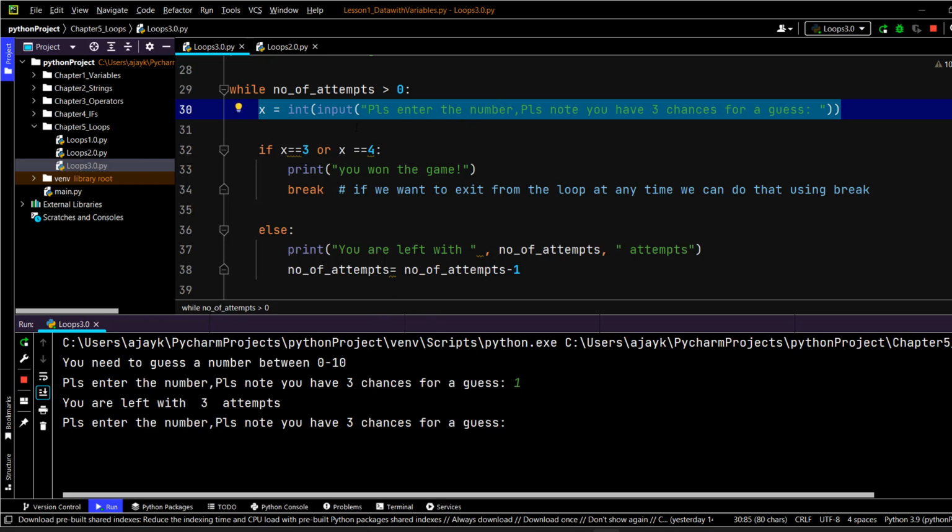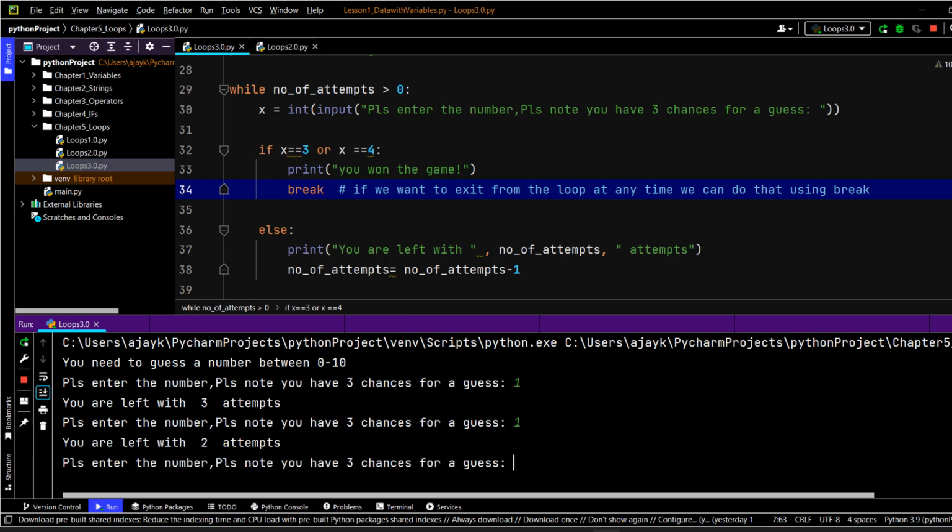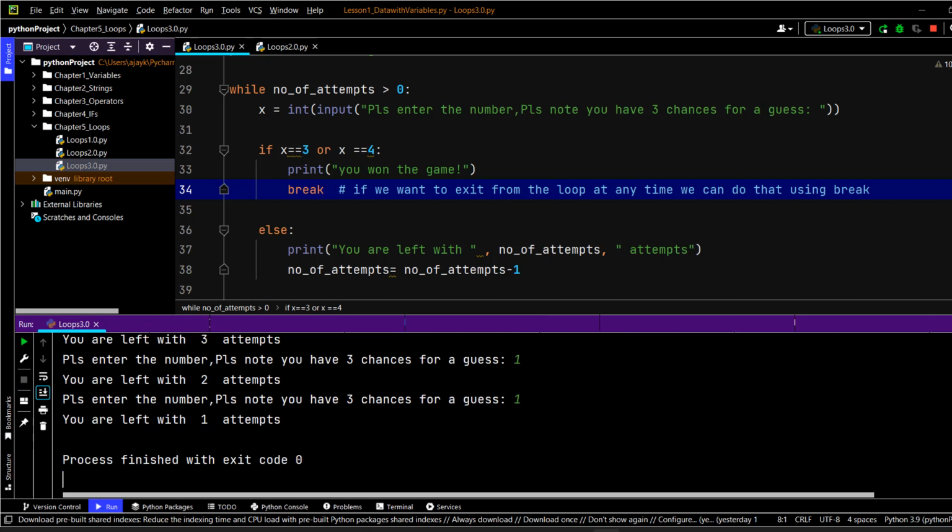No problem, we will run again. In a way, we are actually giving the user 4 attempts. Well, that's fine. Let's see. Okay, so now it is 2 attempts. Now you're left with 1 attempt, and finished.